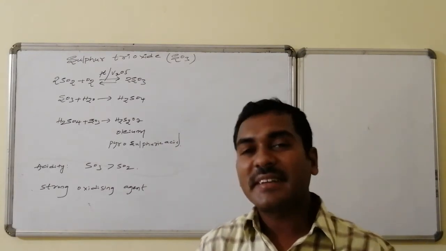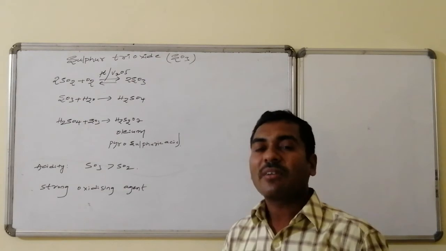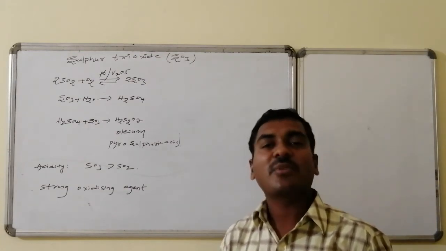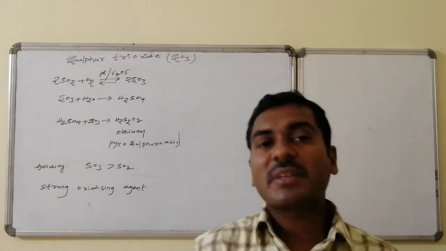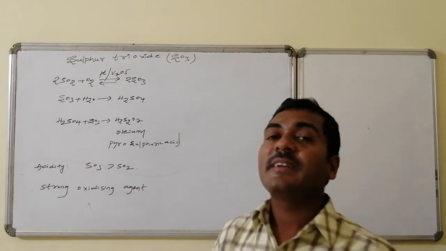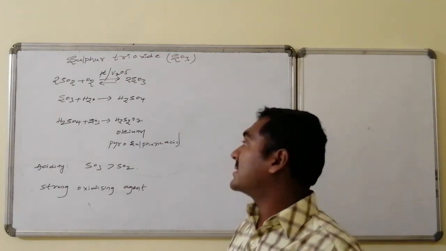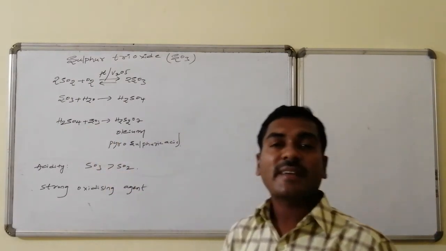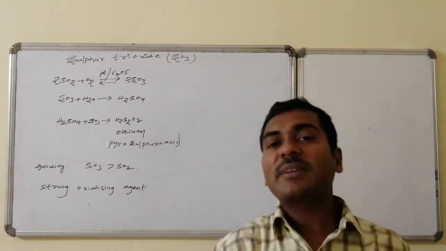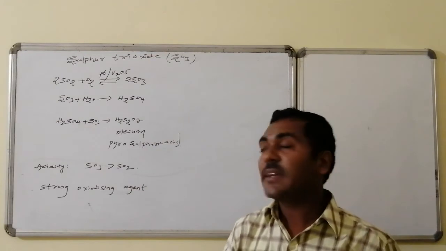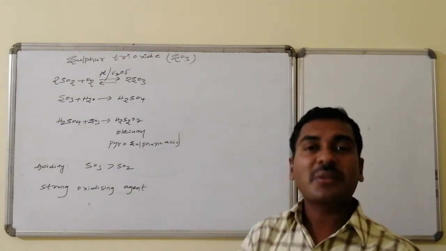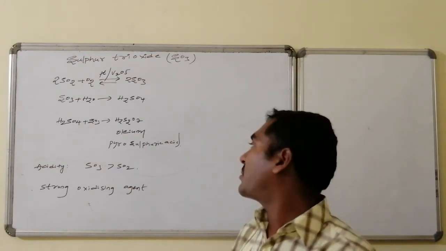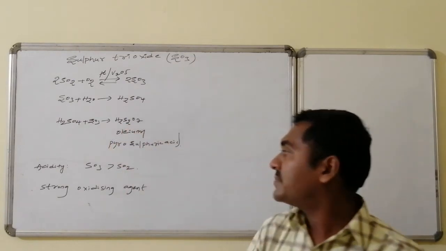But practically it is not possible. We can't dissolve sulfur trioxide in water. In order to form sulfuric acid, it has to be dissolved in sulfuric acid itself. So sulfuric acid plus sulfur trioxide gives fuming sulfuric acid, which is known as oleum and also as pyrosulfuric acid, and the formula is H2S2O7.